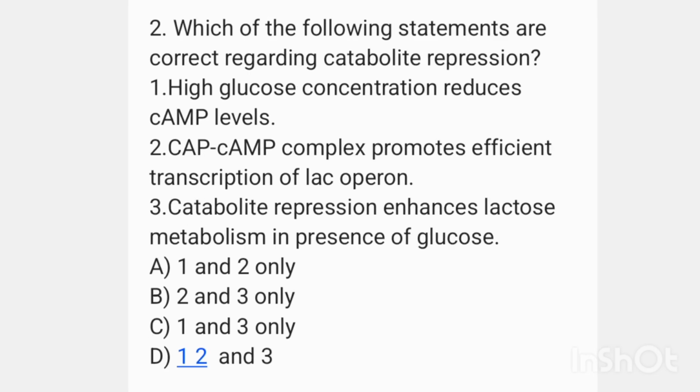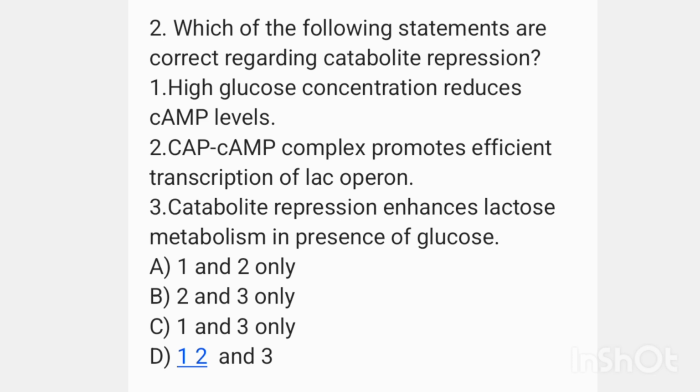Next question. Which of the following statements are correct regarding catabolite repression? Statements: 1. High glucose concentration reduces cyclic AMP levels. 2. CAP-cAMP, that is CAP cyclic AMP complex, promotes efficient transcription of lac operon. 3. Catabolite repression enhances lactose metabolism in presence of glucose.